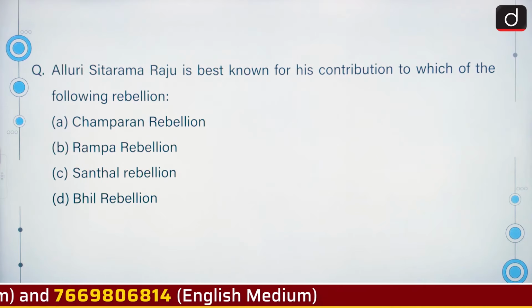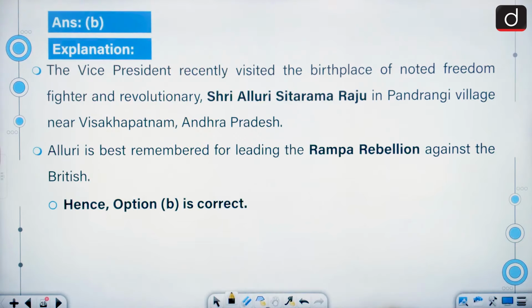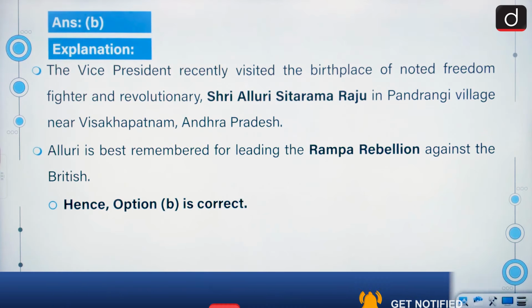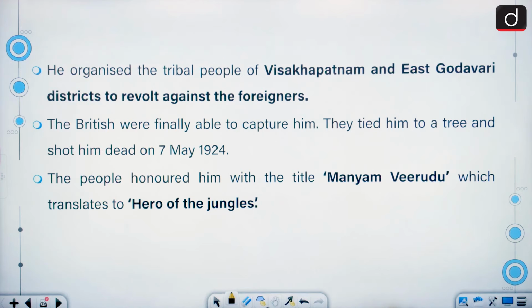Alluri Sitarama Raju is best known for his contribution to which of the following rebellion? The correct answer is Rampa Rebellion. The Vice President recently visited the birthplace of noted freedom fighter and revolutionary Sri Alluri Sitarama Raju in Pandrangi village near Visakhapatnam, Andhra Pradesh. Alluri is best remembered for leading the Rampa Rebellion against the British. He organized the tribal people of Visakhapatnam and East Godavari district to revolt against the foreigners. The British were finally able to capture him.